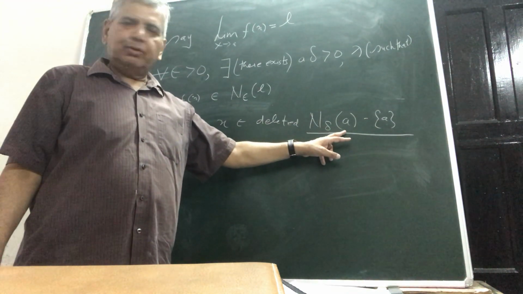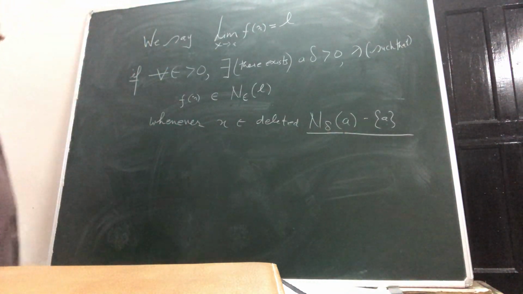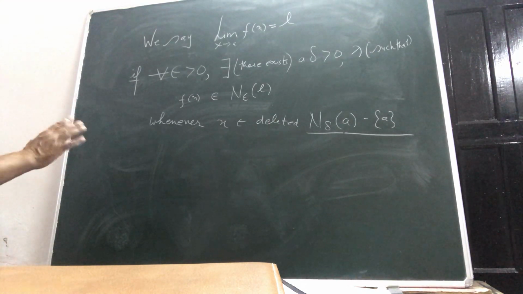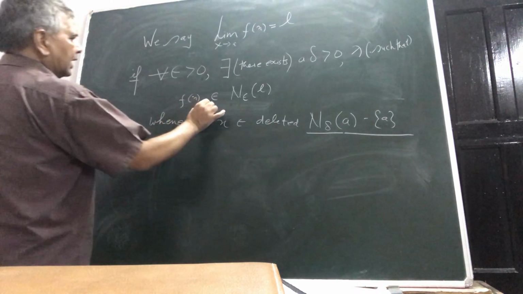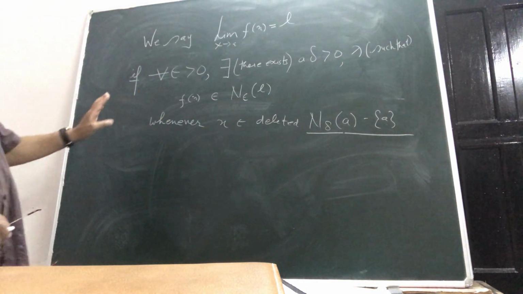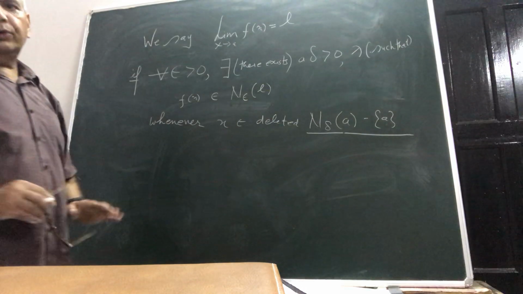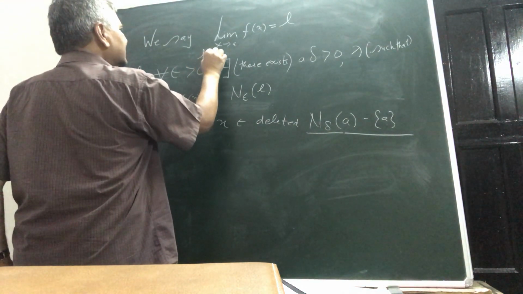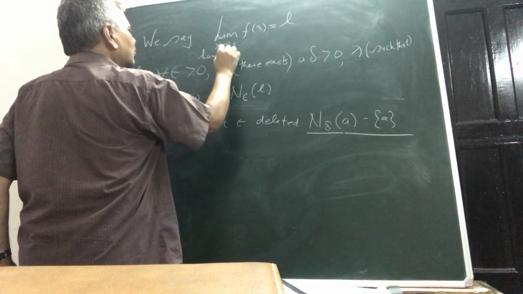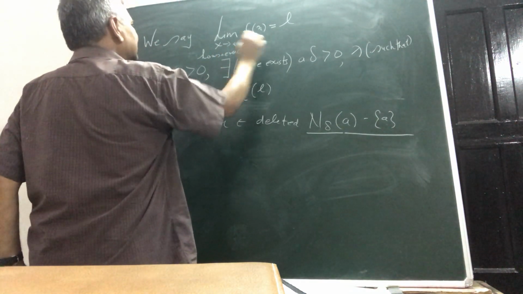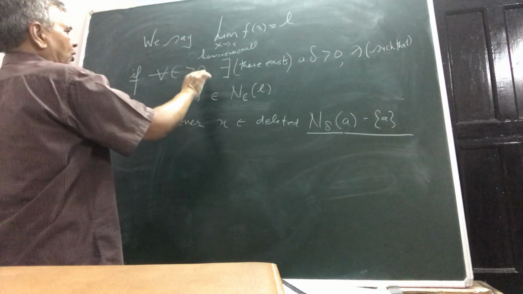Or deleted delta neighborhood of A. So now please see what it means. It means that, see, now please, one thing is here. If for every epsilon greater than 0, please here also write howsoever small. Please just here add the words howsoever small. This is important, howsoever small.